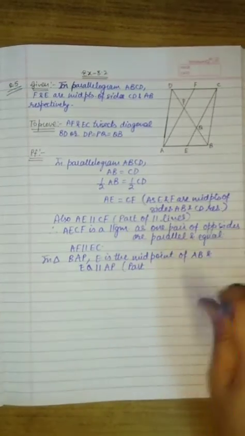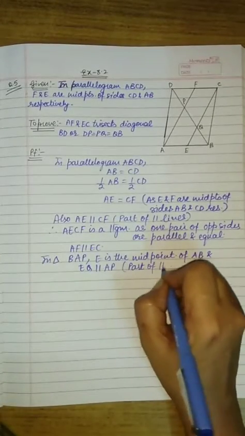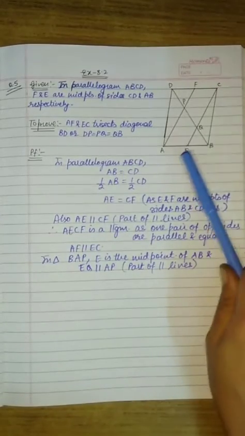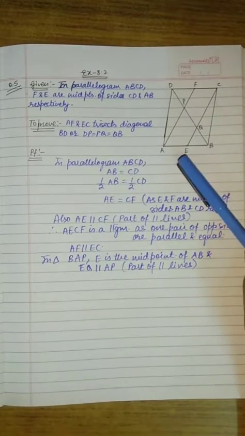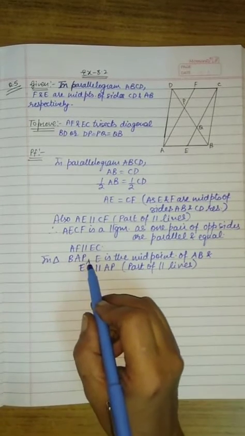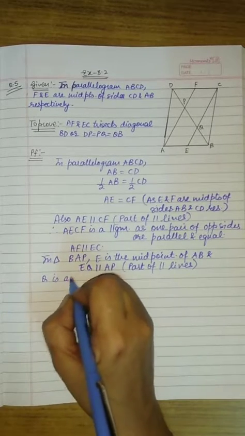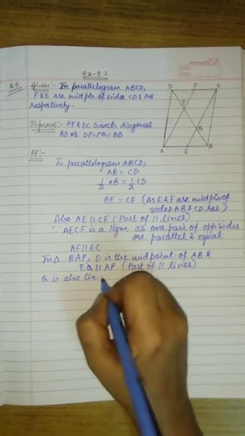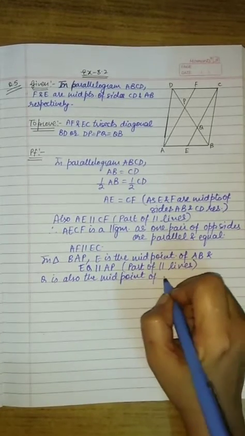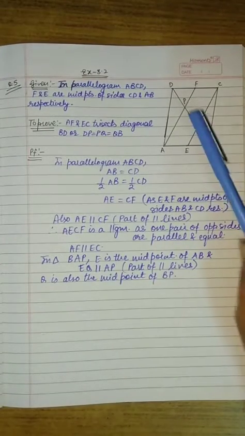Already we have proved that AECF is a parallelogram, so parts of parallel lines are also parallel. So EQ is parallel to AP and E is the midpoint of side AB. Therefore in triangle BAP you can say Q is also the midpoint of BP.